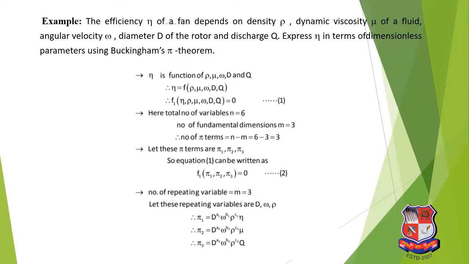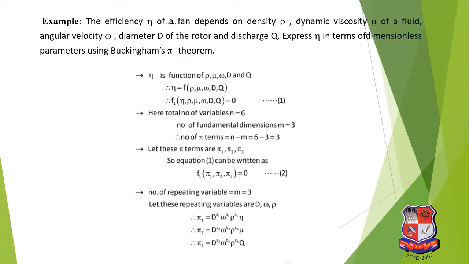Step number 2, determine the total number of variables. The total number of variables is 6, as I repeated previously. Step number 2 is to determine the number of pi terms. The number of pi terms is determined by n minus m, where n is equal to the total number of variables and m is the fundamental dimensions.